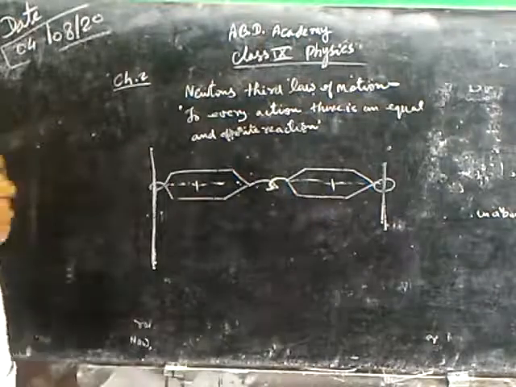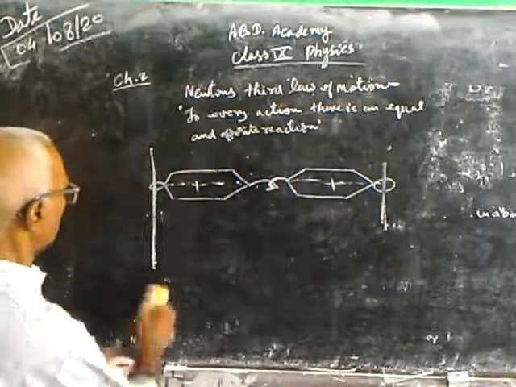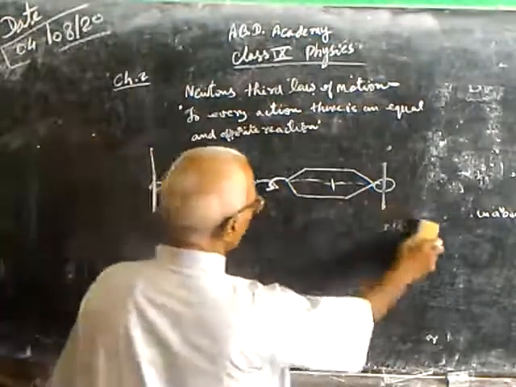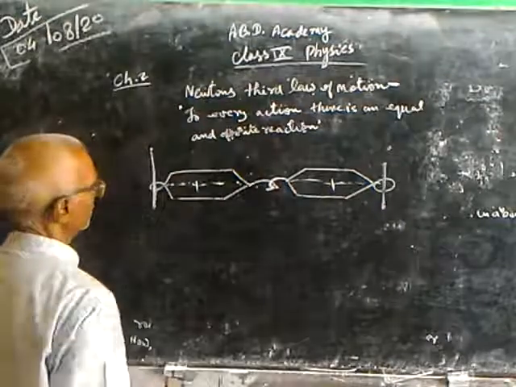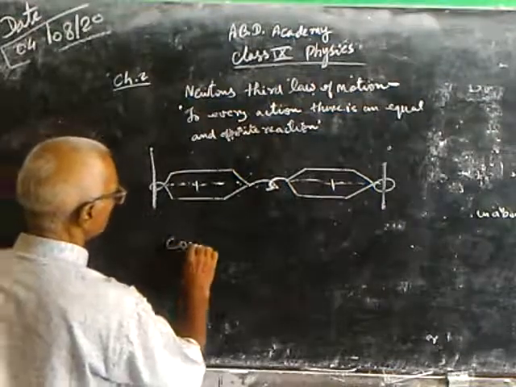Then a very important thing is also here, the law of conservation of momentum.